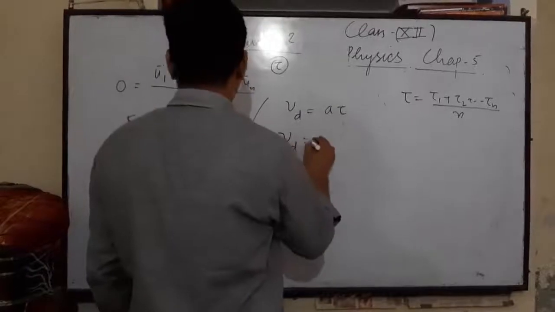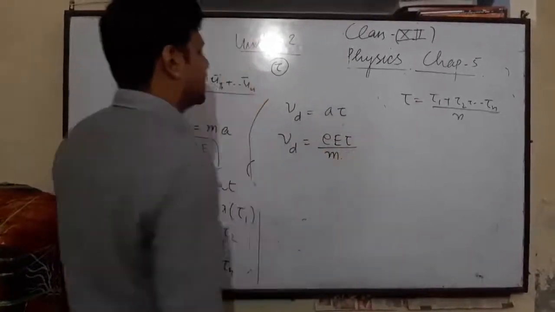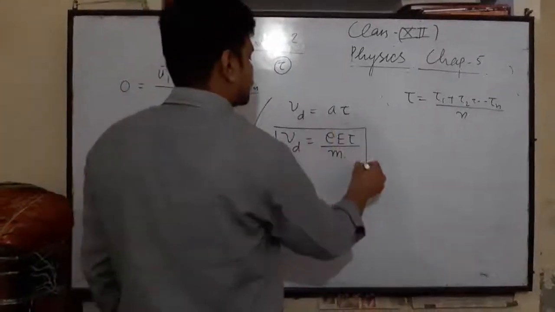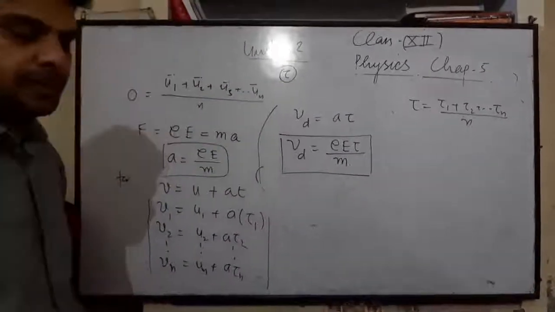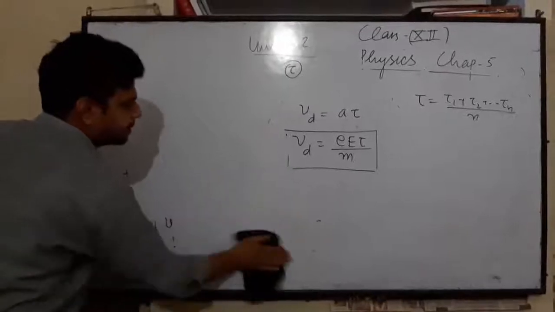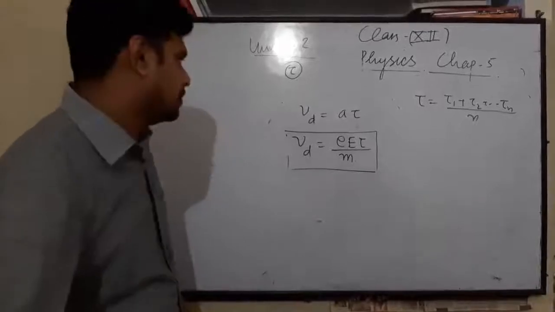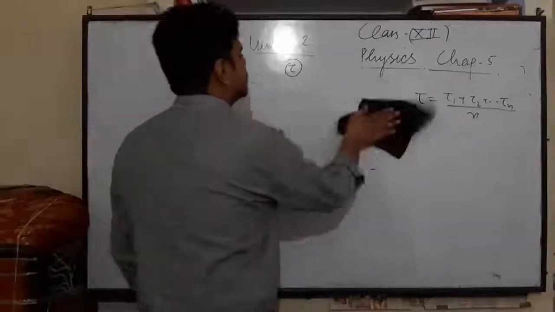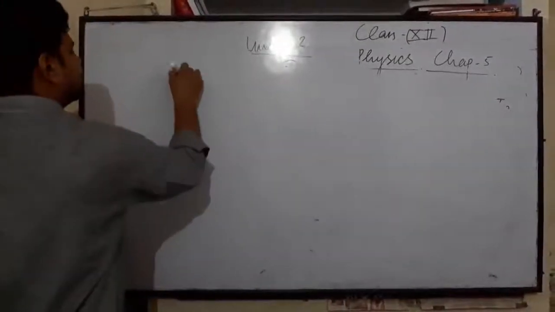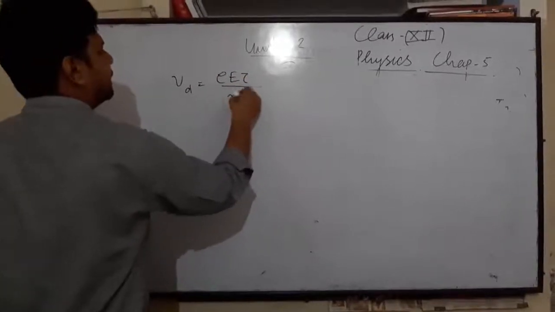So vd is equal to eE tau over m. This is the expression for drift velocity: vd is equal to eE tau over m.